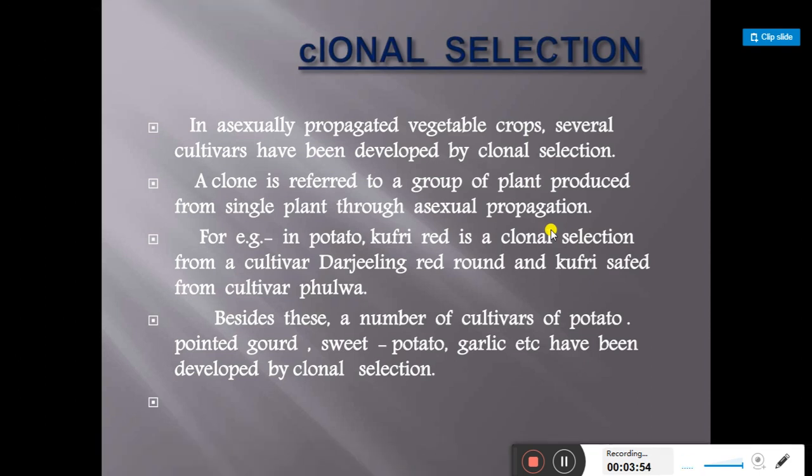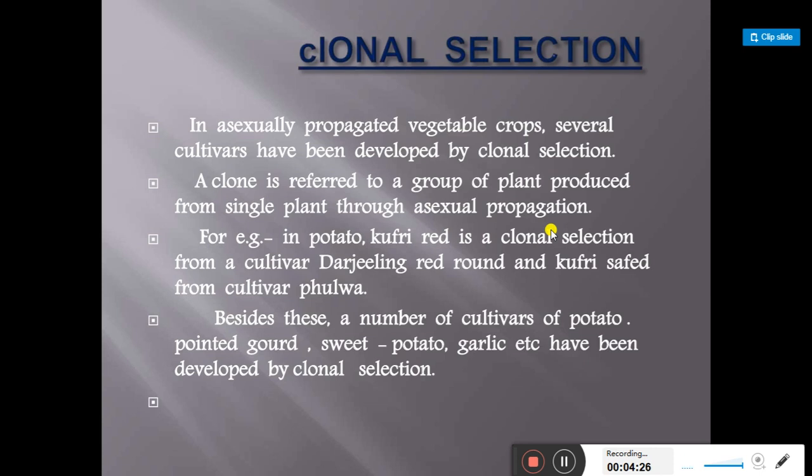Several cultivars have been developed by clonal selection; those vegetable crops are propagated only vegetatively, that is asexually, by using plant parts like tubers, branches, leaves, etc. By using any plant parts, we develop the crop, or propagate asexually.